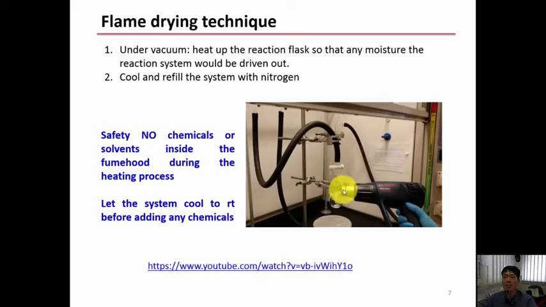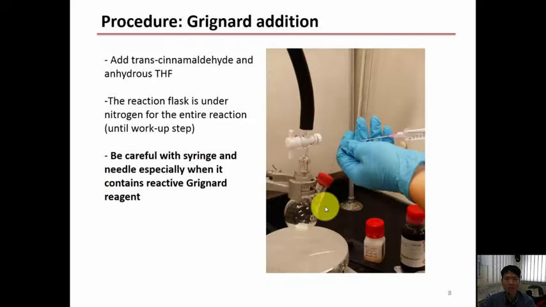Also, you have to let the system cool down first to room temperature before you introduce nitrogen into the system. And this is extremely crucial because the Grignard reagent which we used has a very low boiling point, or you can say considerably low compared to other Grignard reagents. So you may click on this link to access the video guide on flame drying technique. Please do. We can see if you have viewed it. Now for the Grignard reaction, let's follow the procedure.